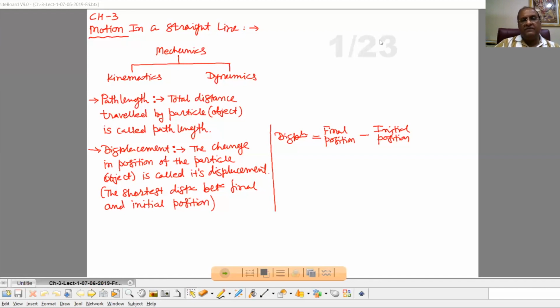Displacement means the change in position of the particle or the object. So from the definition, one can understand this thing. Displacement is nothing but the shortest distance between the final and initial position of the particle or object. So we can write displacement equals final position minus initial position. Okay.